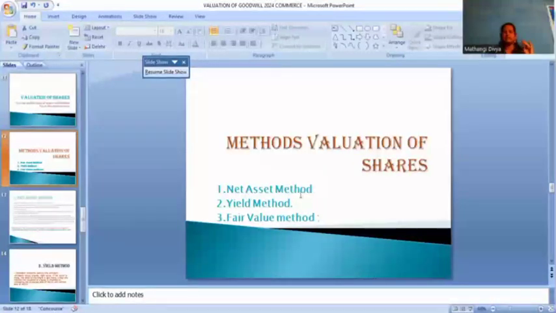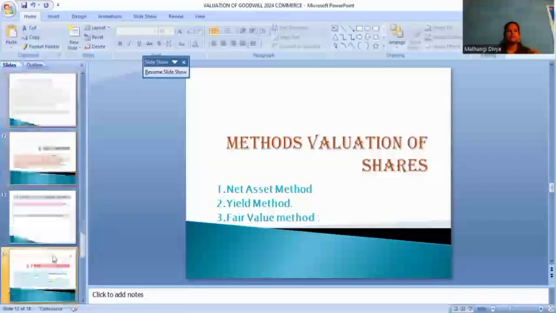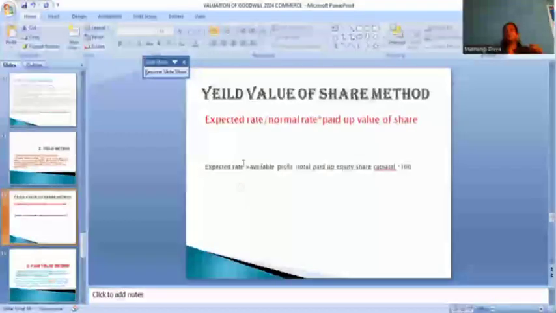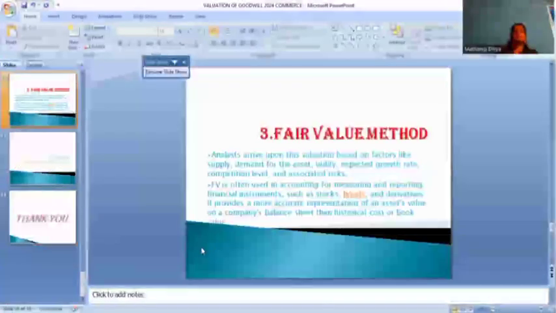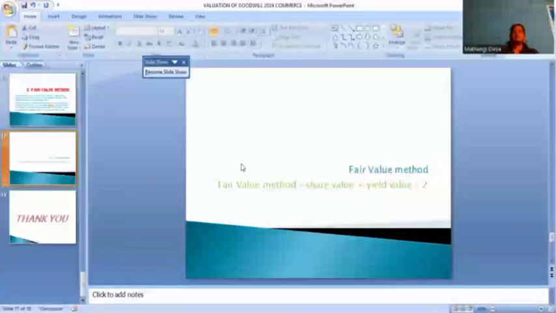In the net asset method we calculate each share, how many shares we have and how much we spend on each share. In the yield method we use the expected rate: the present rate is taken, and the future rate, how much we spend and how much we allocate, is used in the yield method.